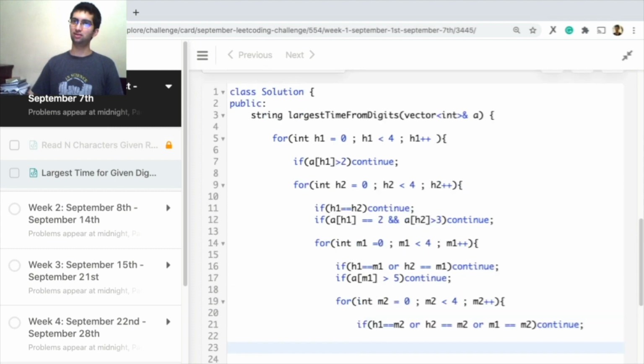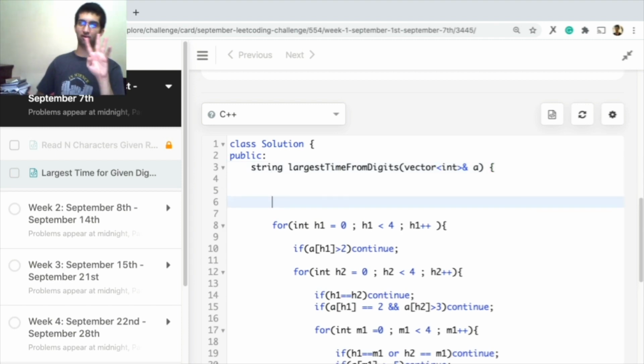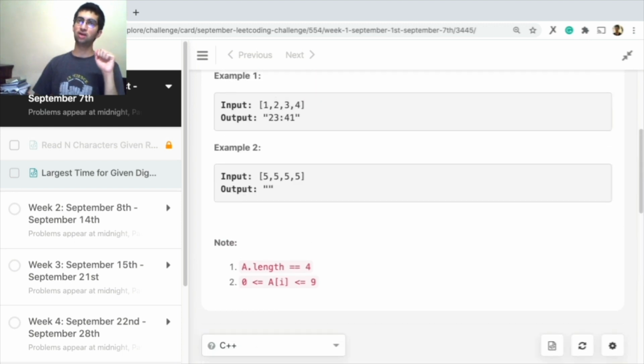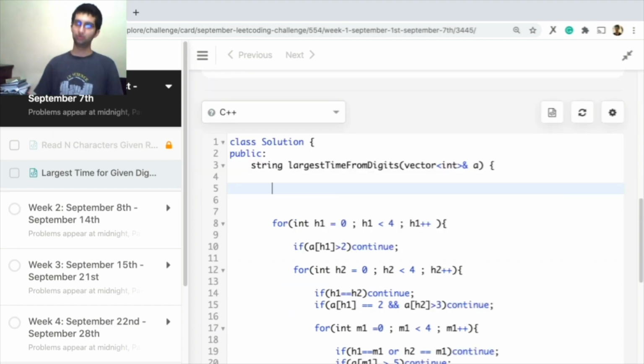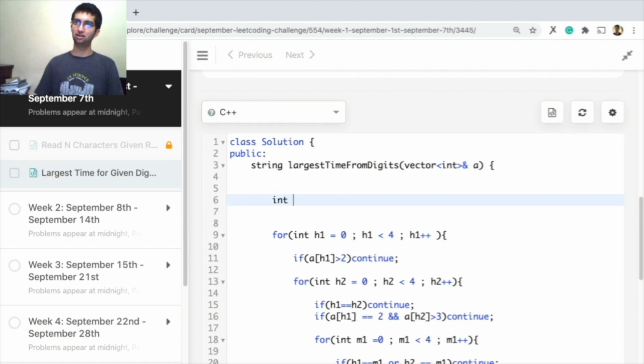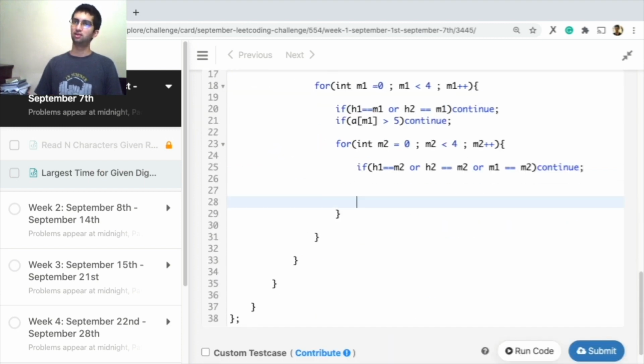Here we selected the first value first. So now finally our answer, let's store it in an integer of length 4. Let's just store it as an integer, since 2300 will always be bigger than, let's say, 1100. So I'm just going to store it as an integer for now. Later we'll convert it into a string. Int time equals, in the start, 0, right? Or should I store it as a string? Let me see that. Now I've got it. I have to just put it inside the format of an integer.